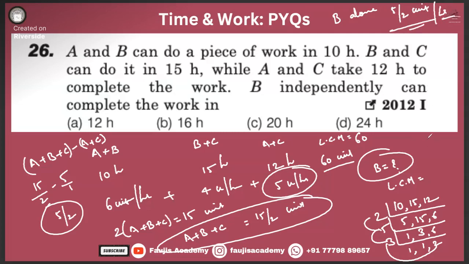So that means to complete 60 units of work, how much time will it take? 60 divided by 5 by 2. This is nothing but 60 divided by 5 into 2. Now how much is this, guys? 24. So which one is the correct answer option?